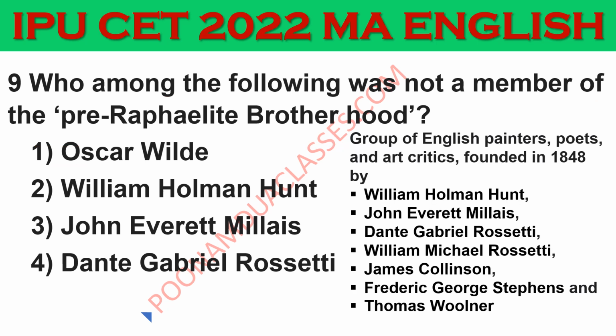These are the names of all the members of the group: William Holman Hunt, John Everett Millais, Dante Gabriel Rossetti, William Michael Rossetti, James Collinson, Frederic George Stephens, and Thomas Woolner. These were a group of English painters, poets, and art critics founded in 1848.